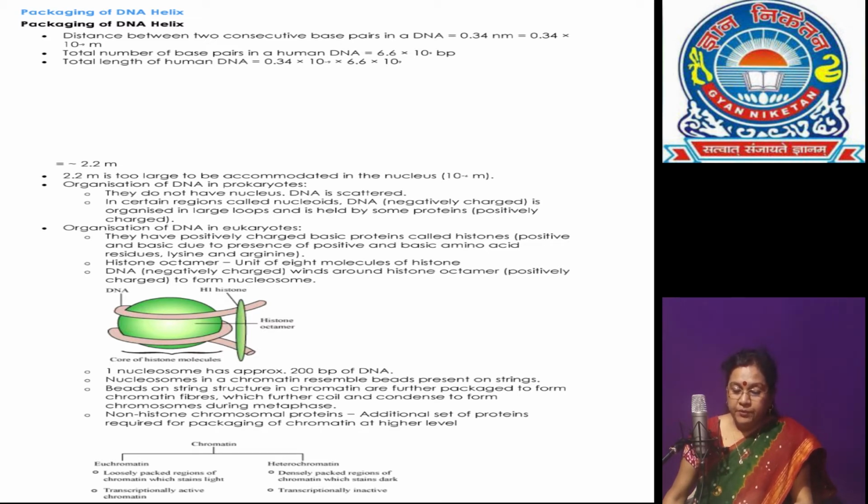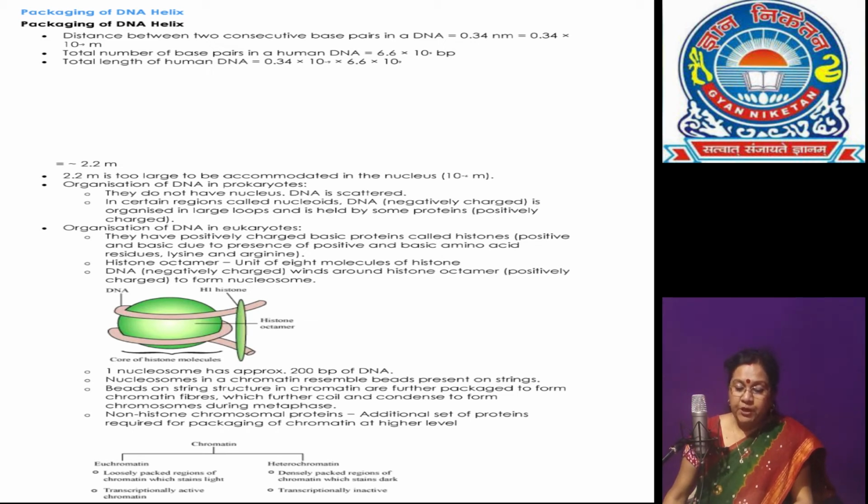They are H2A, H2B, H3 and H4. They all occur in pairs. That is why they are called histone octamer.